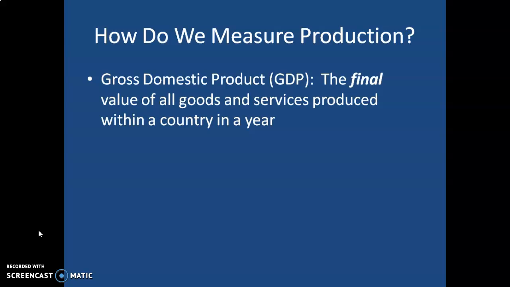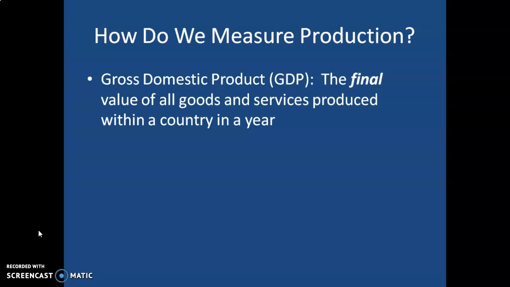Let me explain what this means. Let's say that I'm a farmer, and I grow cotton. When I sell my cotton, that is not going to be a part of the GDP. If I sell my cotton to, say, a textile mill, that's not going to be included in the GDP. When the textile mill makes that cotton into cloth, they may sell it to someone like Nike. That's not going to be in GDP either.